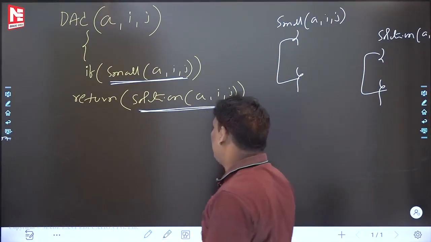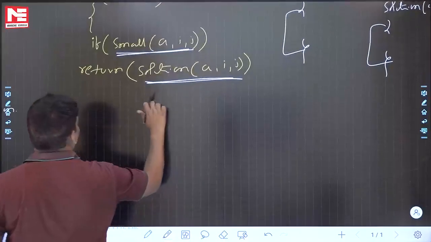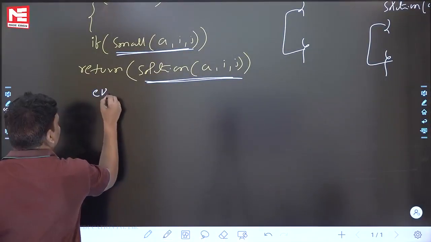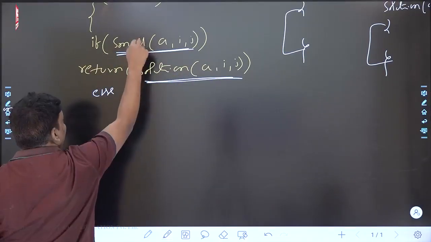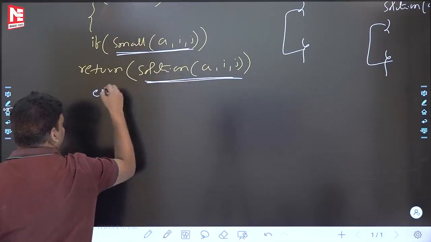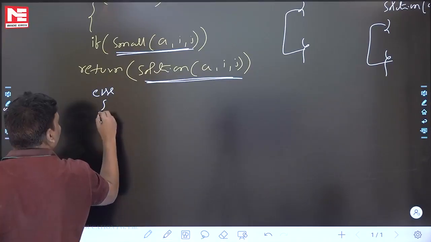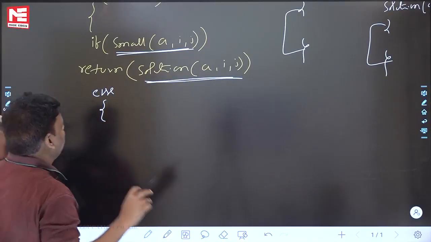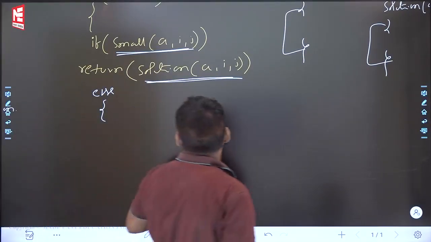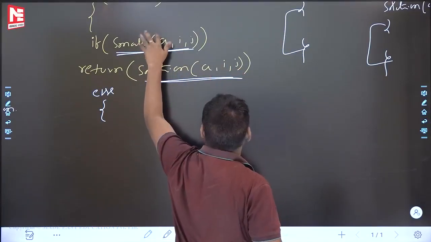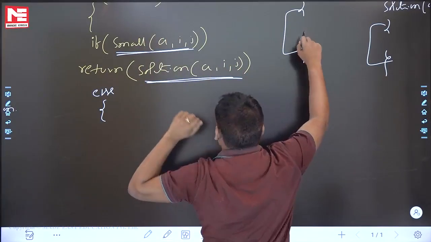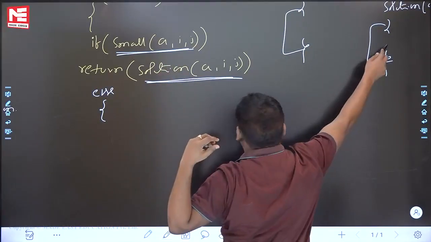Now come to the major story. Else, what is the meaning? If 1, the problem is small, then this is the story. Else, the problem is big, then the major story will start. Problem small, then return the solution. Some people are asking, when can I say small? I will write that code also, don't worry.